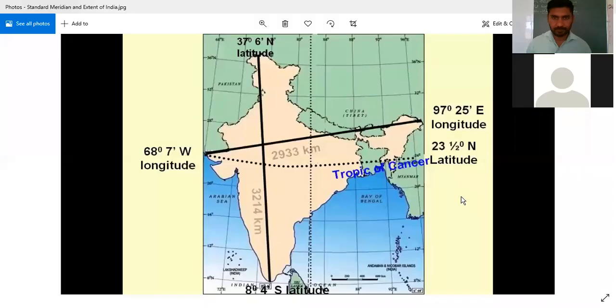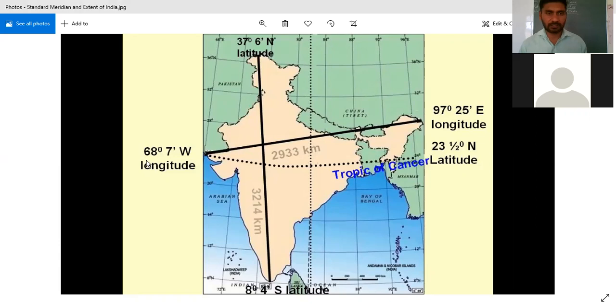So here I'm sharing another map. Here you can see, this map will show you the latitudinal and longitudinal extent of India. What is latitudinal or longitudinal extent? From which longitude to which longitude our country extends. कितनी बड़ी हमारी country है इस longitude से लेके उस.